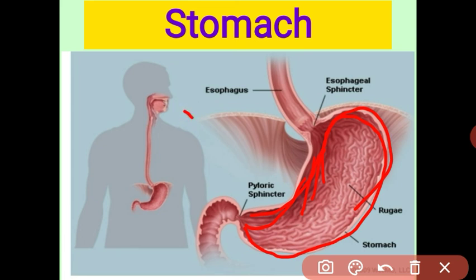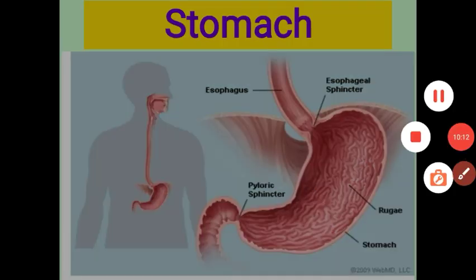We have seen the mouth, then tongue, teeth, and the esophagus and stomach. Then in the next video we will study the small intestine. The small intestine is the main part of our digestive system. Understood, student? Thank you.